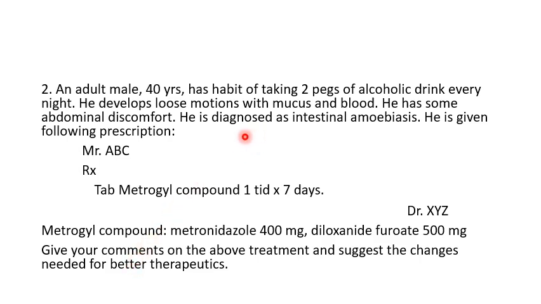So here this is the case of intestinal amoebiasis, and these are the symptoms of intestinal amoebiasis. He is suffering from loose motion with the mucus and blood. He is also taking alcohol regularly, and he was given the two drugs simultaneously in the FDC, that is the metrogyl compound. Now give your comment on the above prescription. Rewrite the new correct prescription. Now let us see the answer.